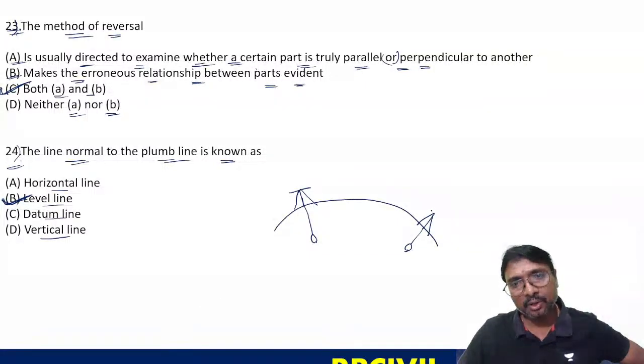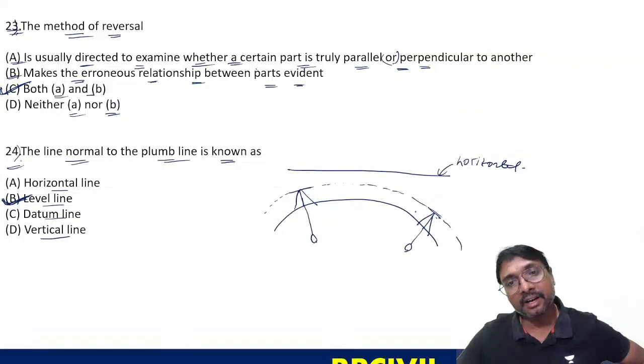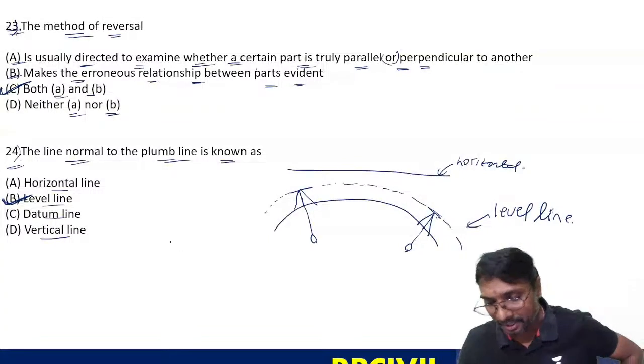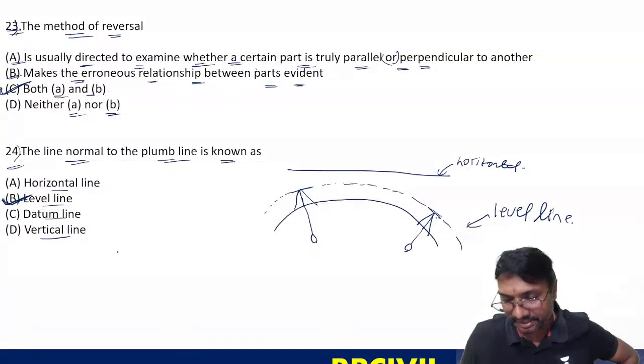Now, which line is perpendicular? If you take this as the horizontal, is it perpendicular? No, it is not perpendicular. Which one can you say? This line is your perpendicular, and this is your level line. Which one is perpendicular to the plumb line always? The level line is always perpendicular to the plumb line, right? Is it clear?